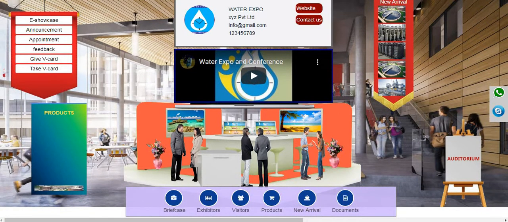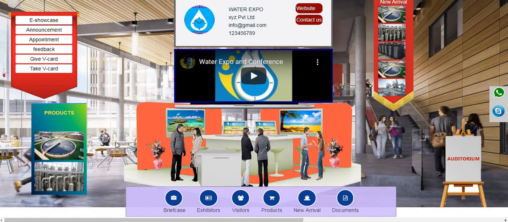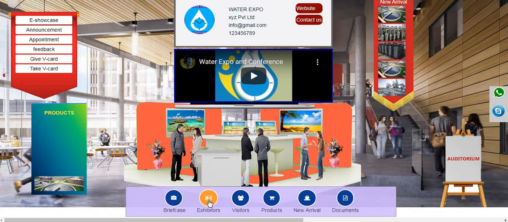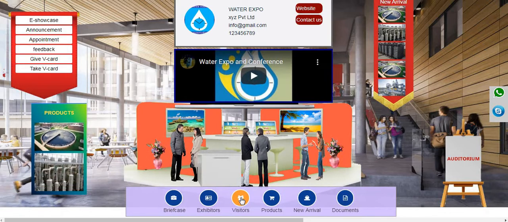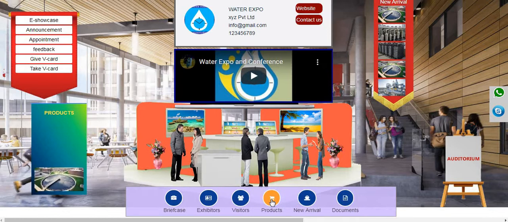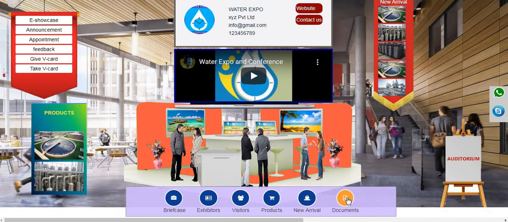On the left hand side, you will see a scroll which shows all the products of this particular exhibitor. If you want to switch to some other exhibitor, you can use the exhibitor button. You can communicate with your other co-visitors. You can see the list of products displayed by this exhibitor only, as well as this exhibitor's new arrivals and documents.